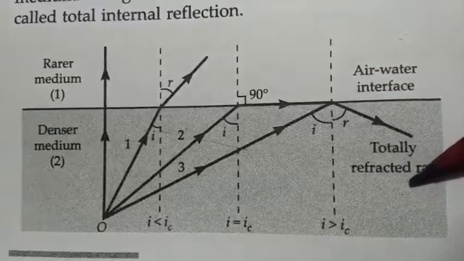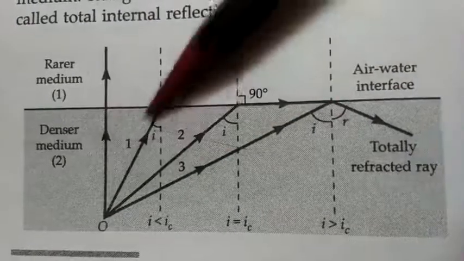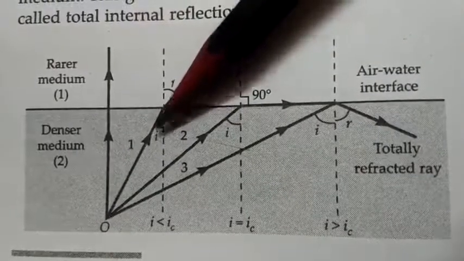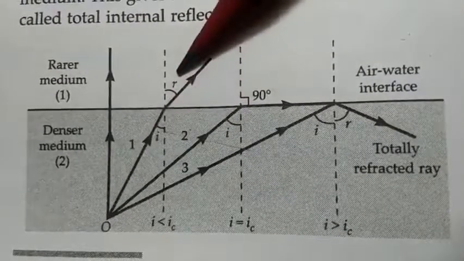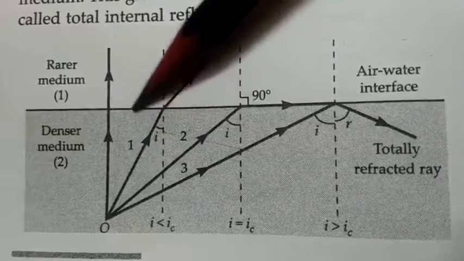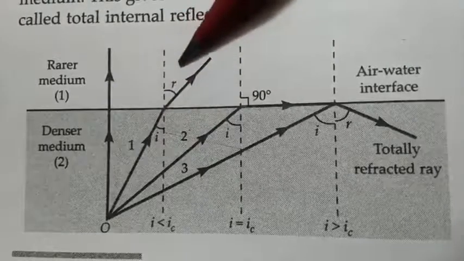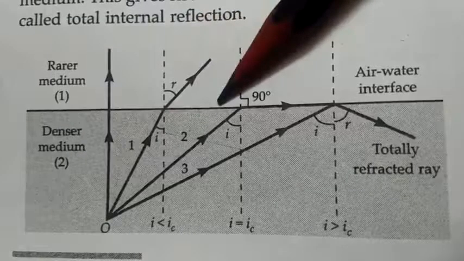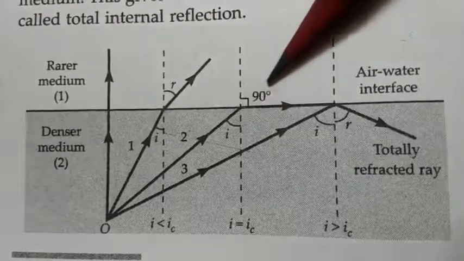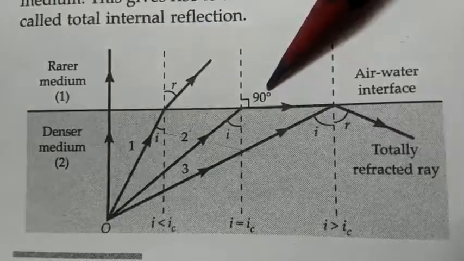Is it clear, students? Here what we are doing? We have one particular value of I for which we have a particular value of R. As we increase value of I, value of R also increases. Then for a particular value of I, we have R equals 90 degree.